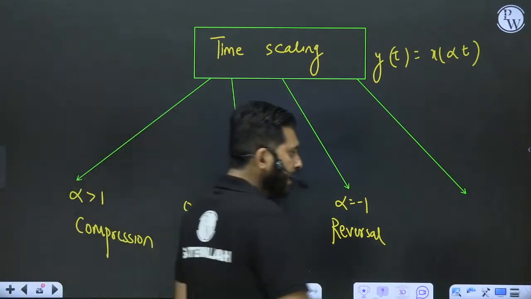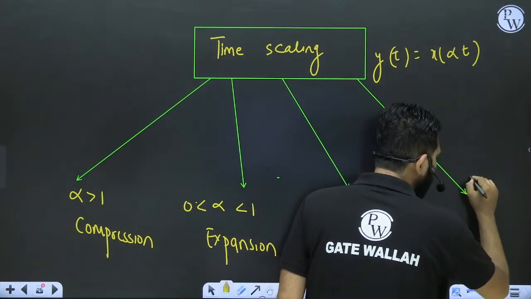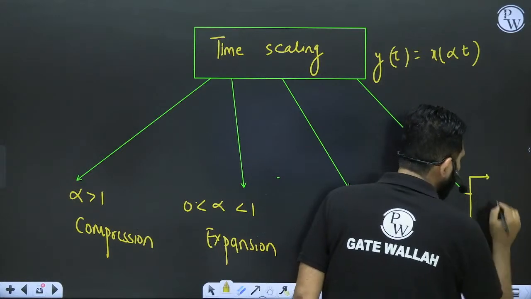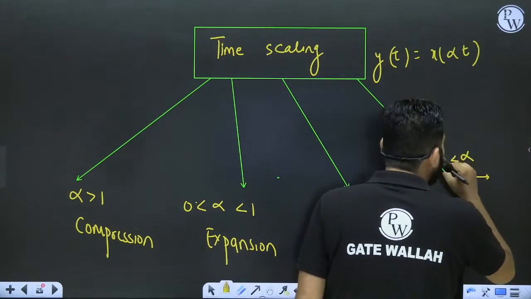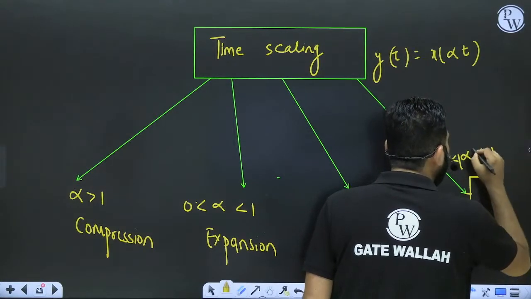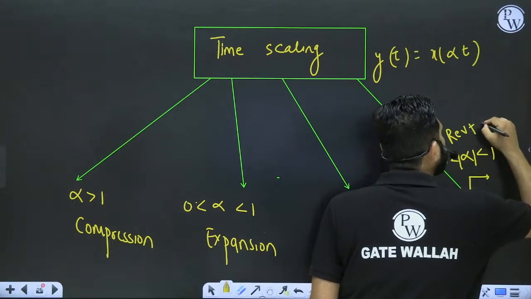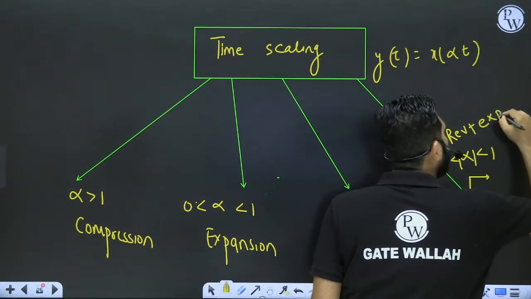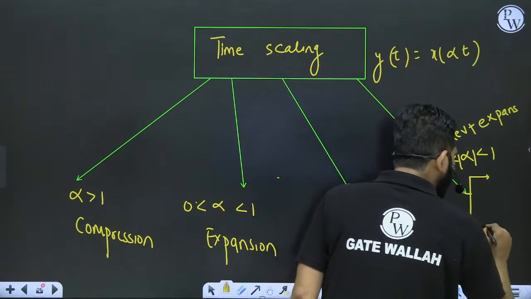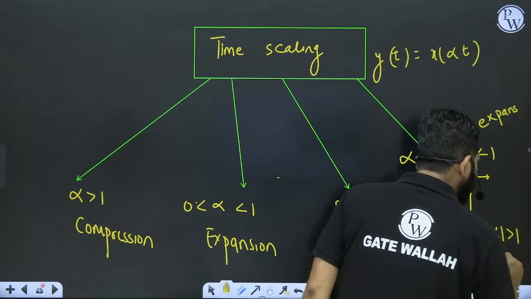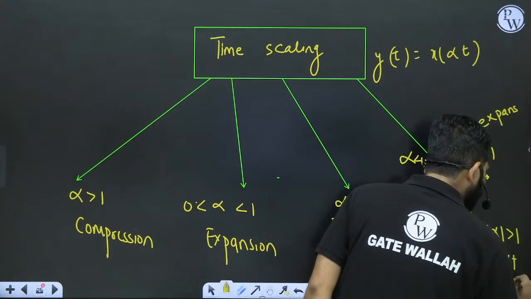If alpha is less than 0, here we have two cases: if mod alpha is greater than 0 and less than 1, it is reversal plus expansion. When alpha is less than 0 and mod alpha is greater than 1, it is reversal plus compression.